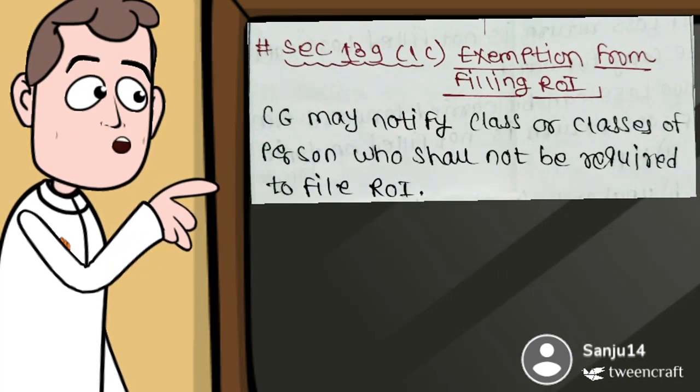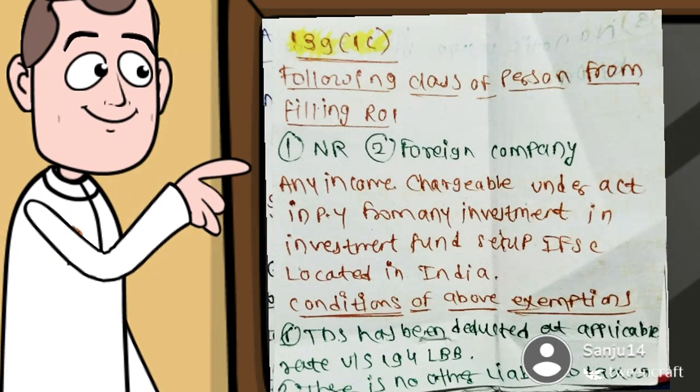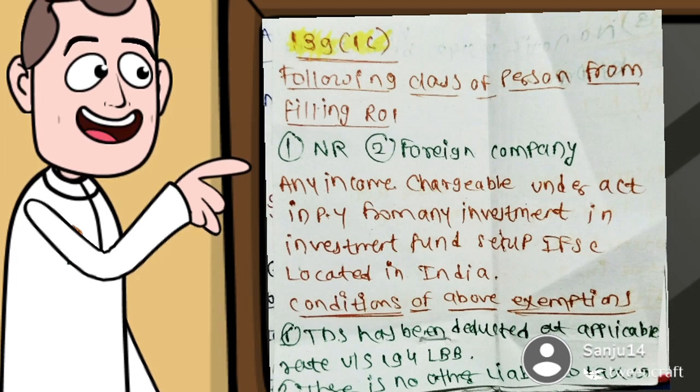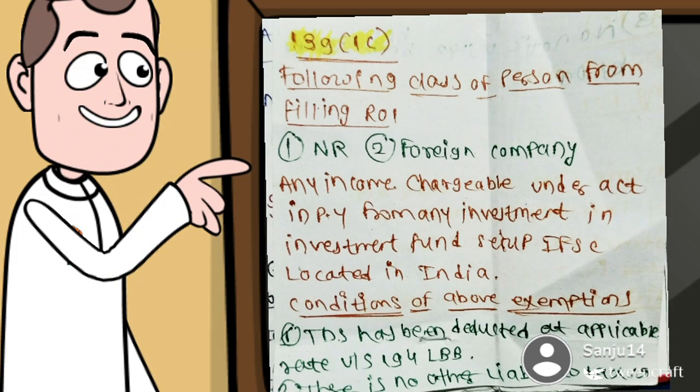Section 139(1)(c), exemption from filing ROI. The Central Government may notify a class or classes of persons who shall not be required to file ROI. The following class of persons are exempt from filing ROI: first, a non-resident and foreign company, having any income chargeable under the Act in the previous year from any investment in an investment fund set up in an IFSC located in India. Conditions of exemption: first, TDS has been deducted at the applicable rate under Section 194LBB, and there is no other tax liability.